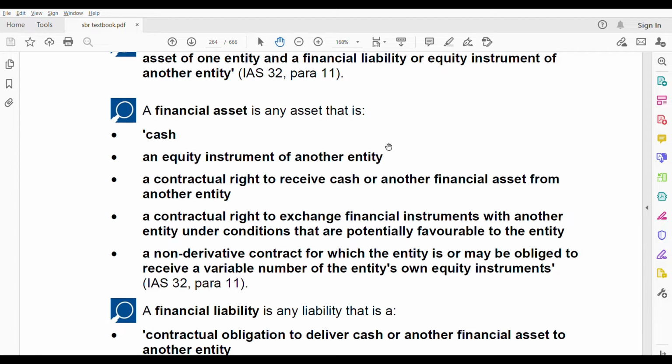The keywords you need to know here are favorable and contractual right to exchange financial instruments. You can exchange financial instruments, but only when it is favorable to the entity, only when you think it is advantageous to you.